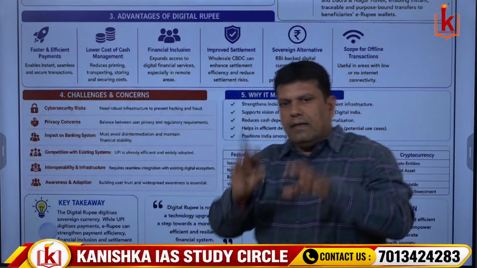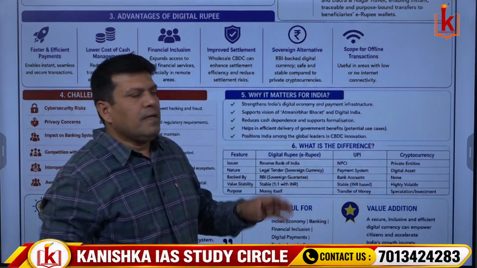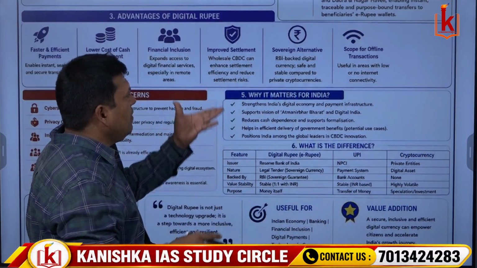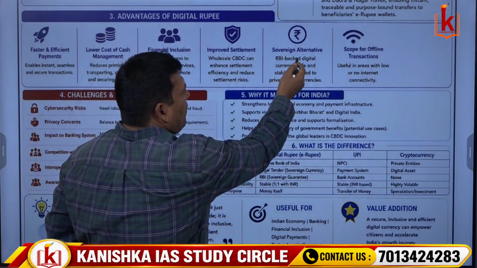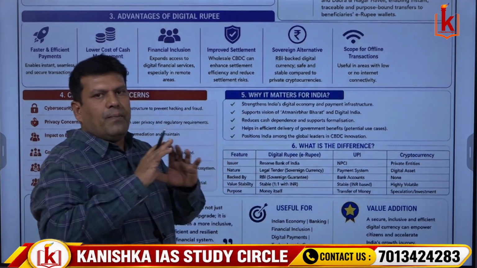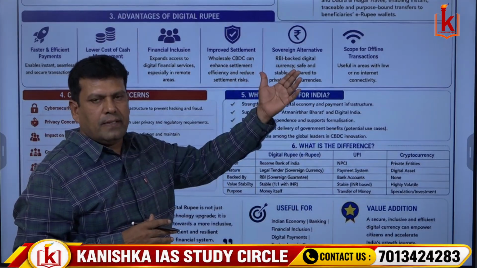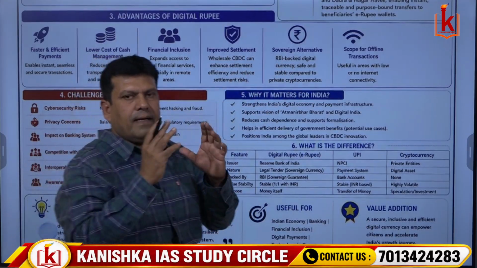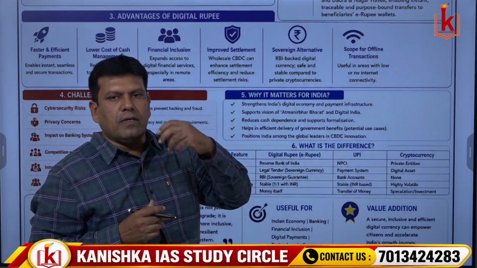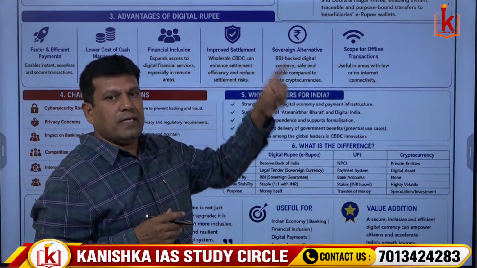Along with that, it reduces the risks of settlement of various transactions between the banks and all. And it is a sovereign alternative. So RBI has backed a digital currency. It is safe and stable compared to private cryptocurrencies where there is no backing. That's why we say sovereign backing is not there for cryptocurrencies.